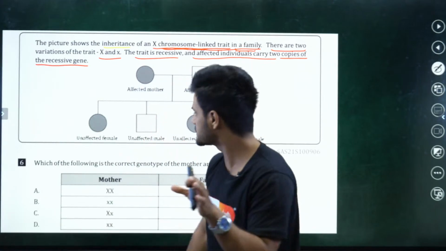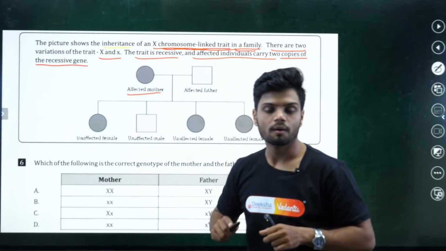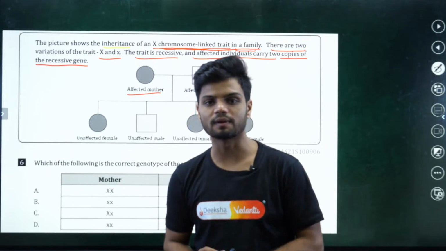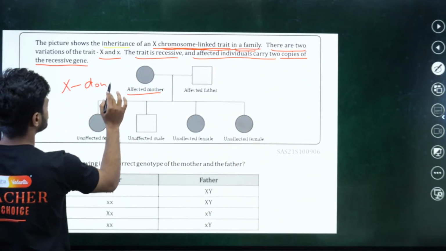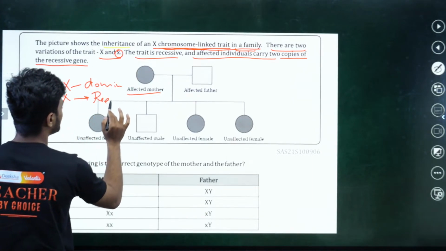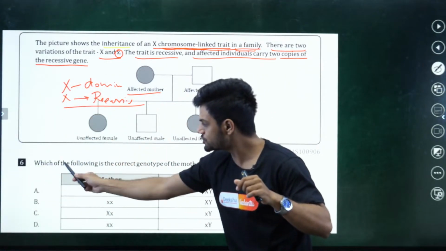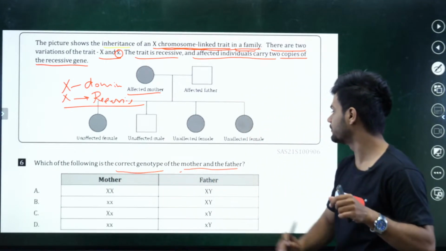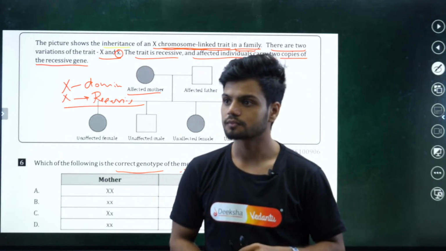So affected individuals will have recessive genes. Capital X is dominant and small x is recessive. What is the question? Which of the following is the correct genotype of mother and father? They're asking you the genotype of mother and father now.